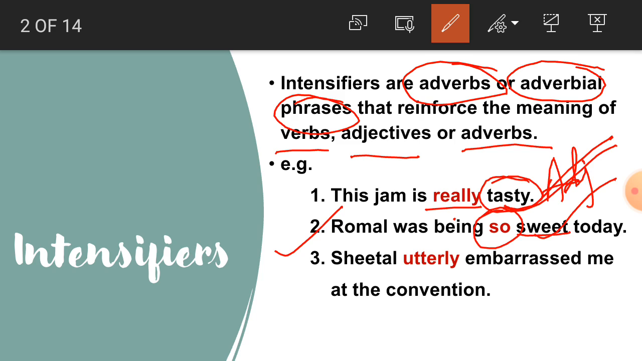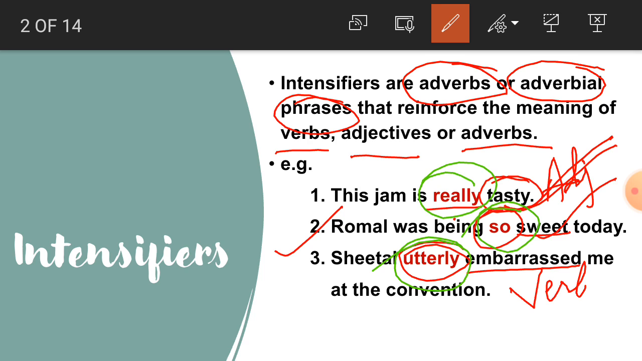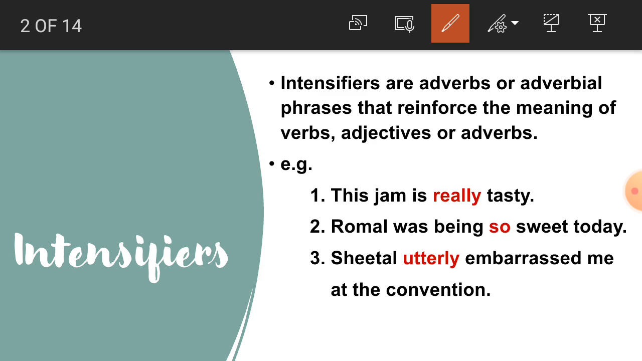Now number 3, students, Sheetal utterly embarrassed. Here what is embarrassed? Embarrassed is a verb. So here utterly reinforced the meaning of the verb embarrassed. So students, here really, so, and utterly, these are what? Intensifiers. Why are they intensifiers? Because they reinforce the meaning of verbs and here adjectives.